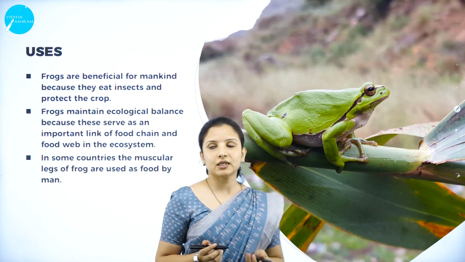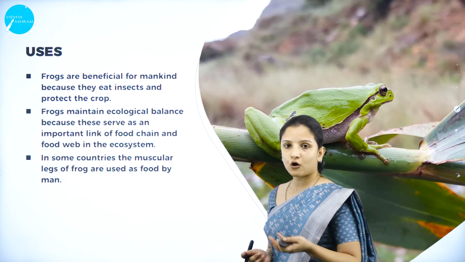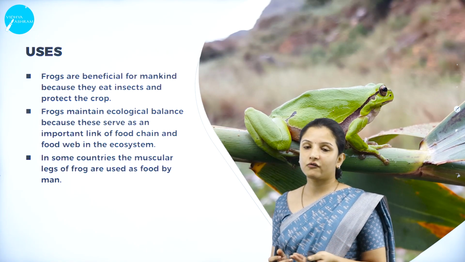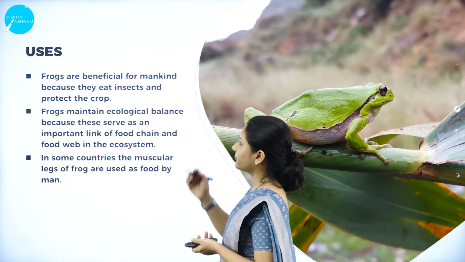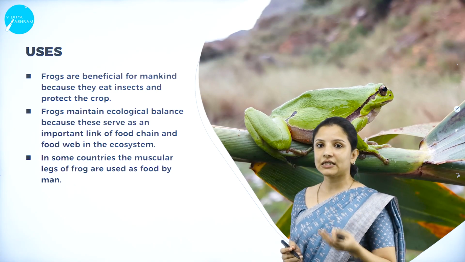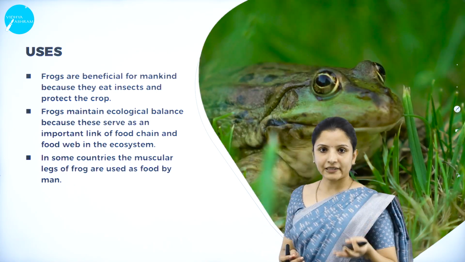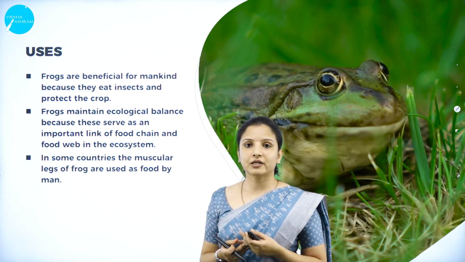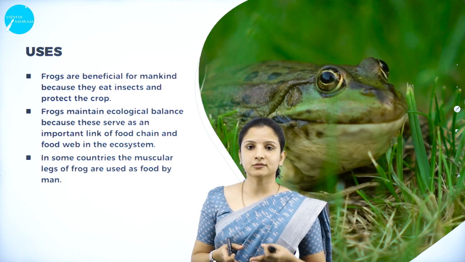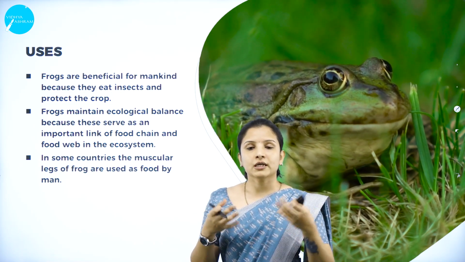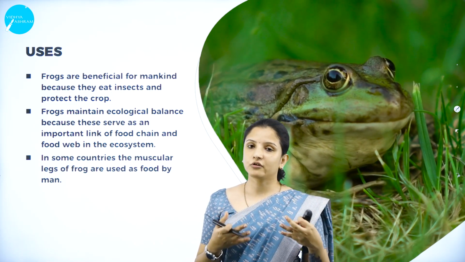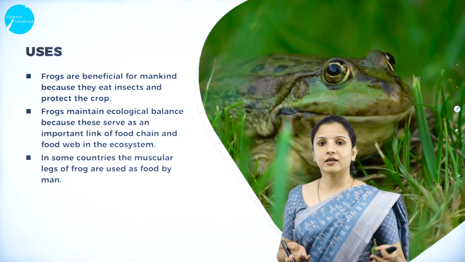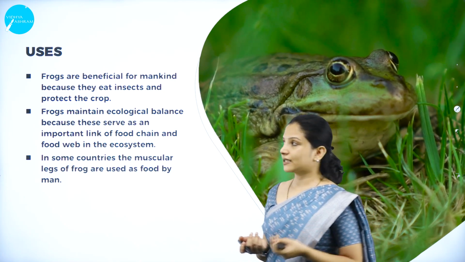So next we shall see the uses of frogs. Frogs are actually beneficial to mankind in many ways. We shall see how. Frogs are beneficial because they eat insects and pests that are harmful to the crop. In agricultural fields there are a lot of insects and pests which come to feed on the crop. If the frogs are present, then the number of insects and pests will decline, because the frogs are carnivores and will feed on these insects and pests.